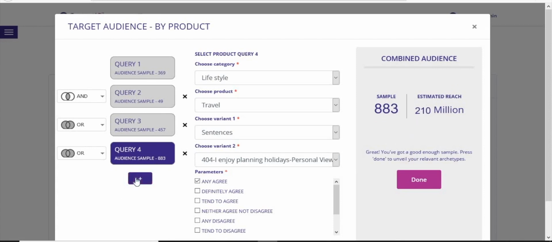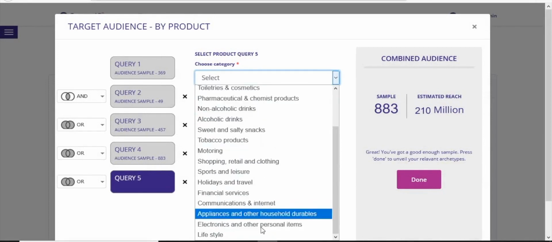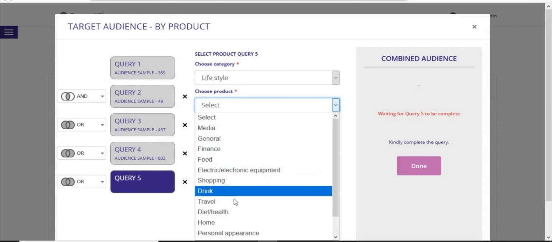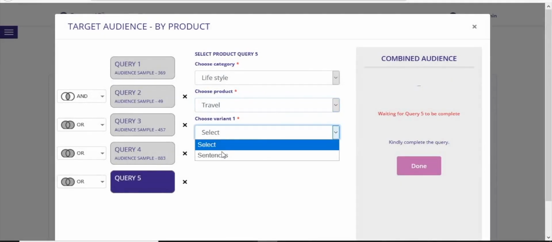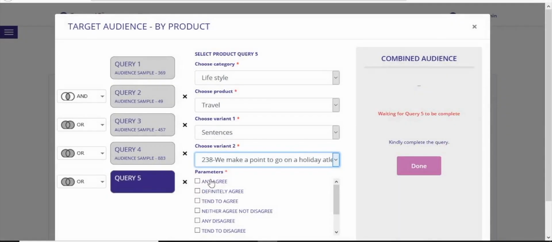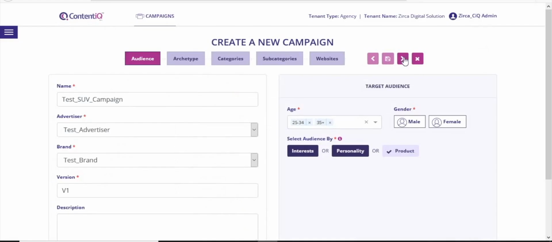For the last query, we choose another attitudinal statement which is travel related. That is, audiences who go on holiday at least once a year. We are finally up to a sample of 968 with an estimated reach of 227 million. Hit Done. Return to the audience screen and proceed.